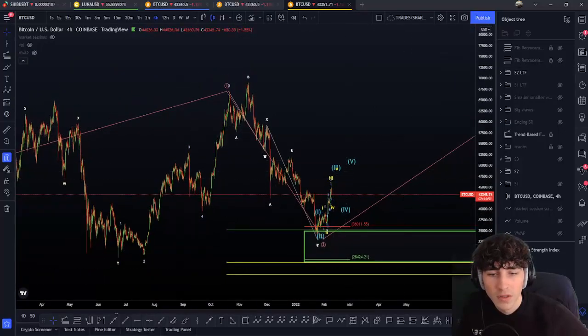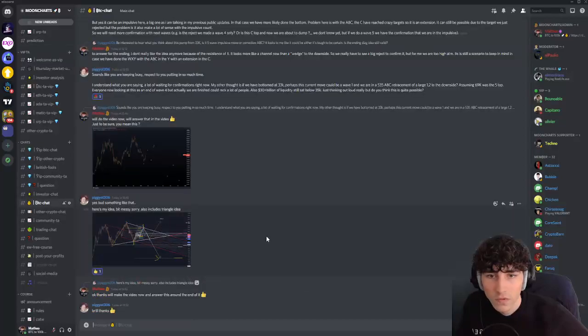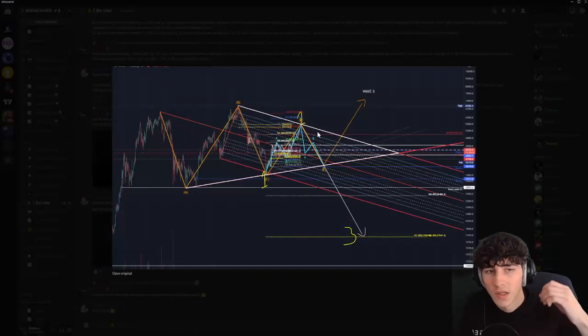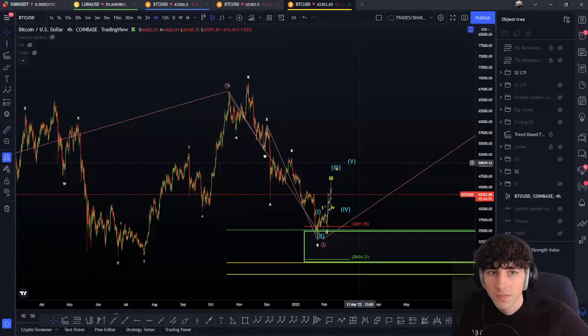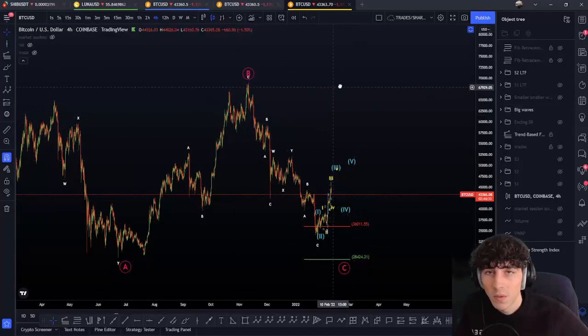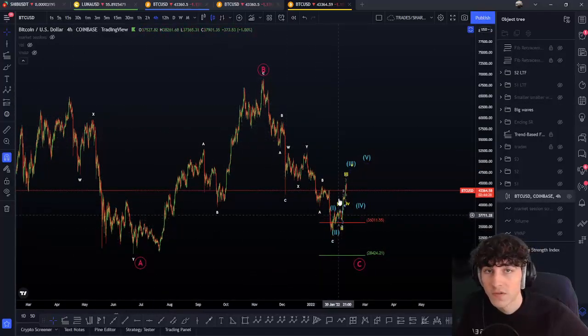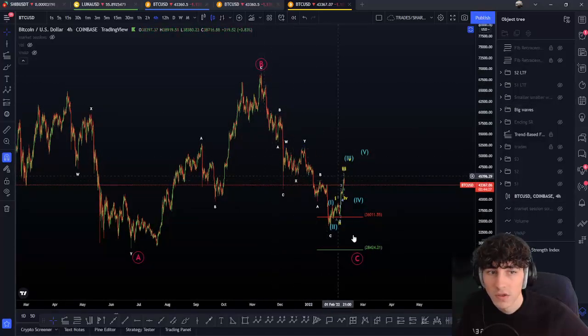Now, I just remembered because of the shared screenshot from Elliott, sorry if I do not pronounce that well, but that's true. We can still be in a triangle here, because there are just so many possible scenarios. For example, here that's an ABC. Why is that an ABC? Because we have triple waves, 5 waves for now, not really, but for now it's more likely a triple wave here.